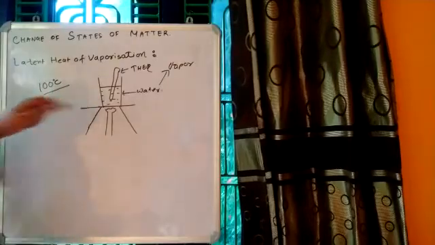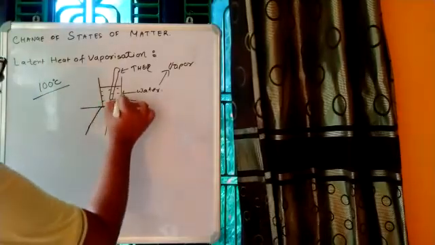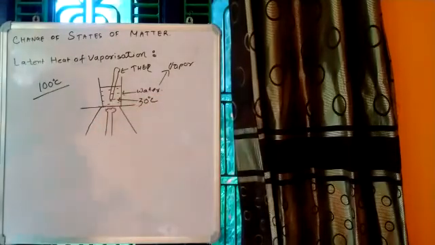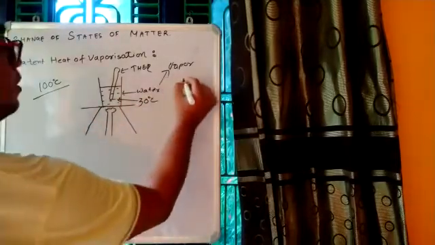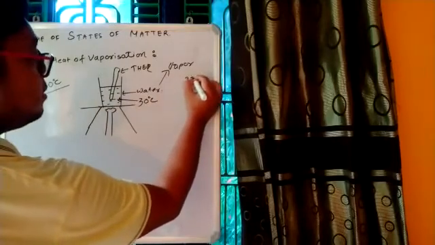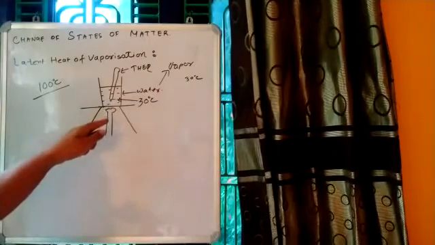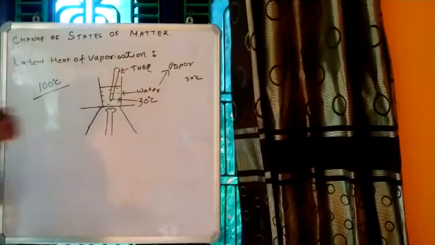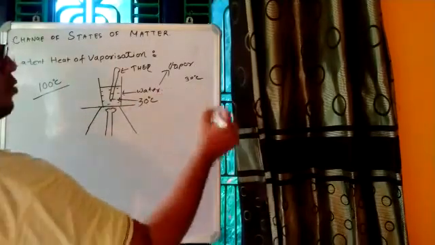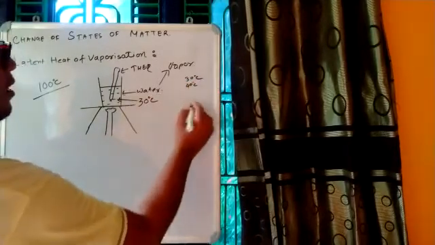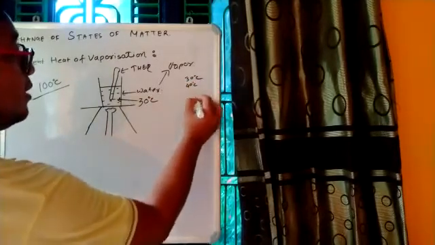Let's assume that this water was initially at room temperature, which is 30 degrees Celsius. So initially the thermometer will record a temperature of 30 degrees Celsius. As soon as you start the burner, it will provide heat, and the temperature will slowly increase. First 40 degrees Celsius, then 50 degrees Celsius. Ultimately it will reach 100 degrees Celsius.